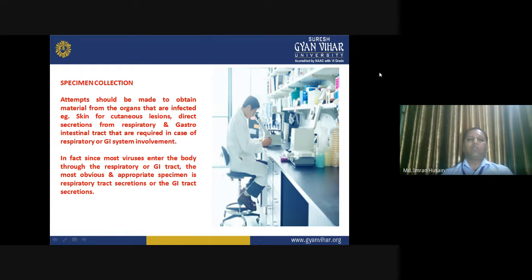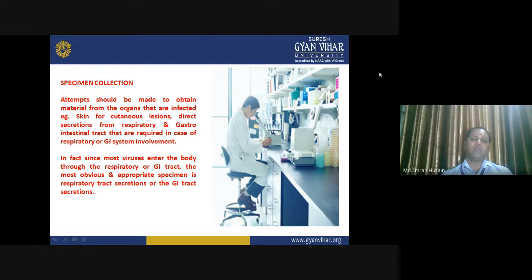So, when it comes to specimen collection, attempts should be made to obtain material from the organs that are infected. One must understand which organs have been infected because of the viral infection. Every virus has its own nature, and affects things accordingly.